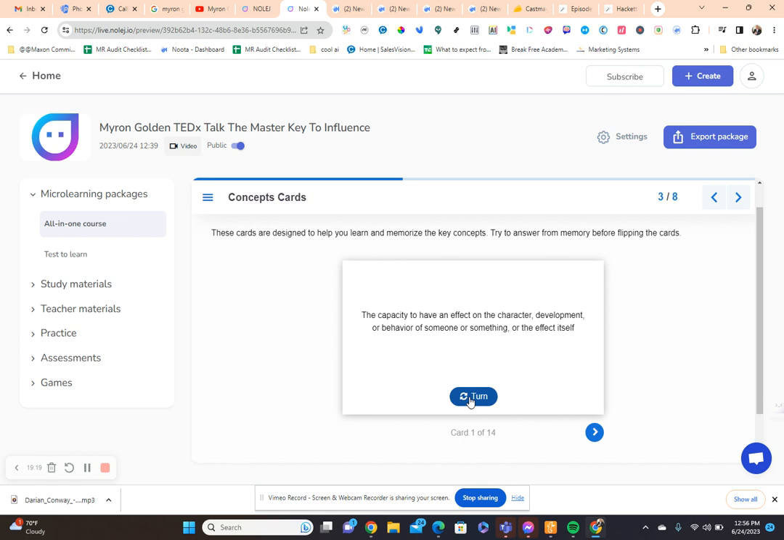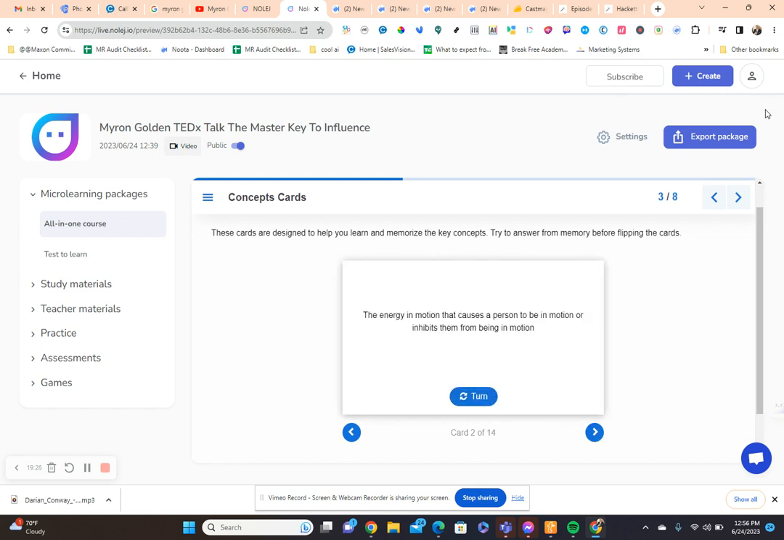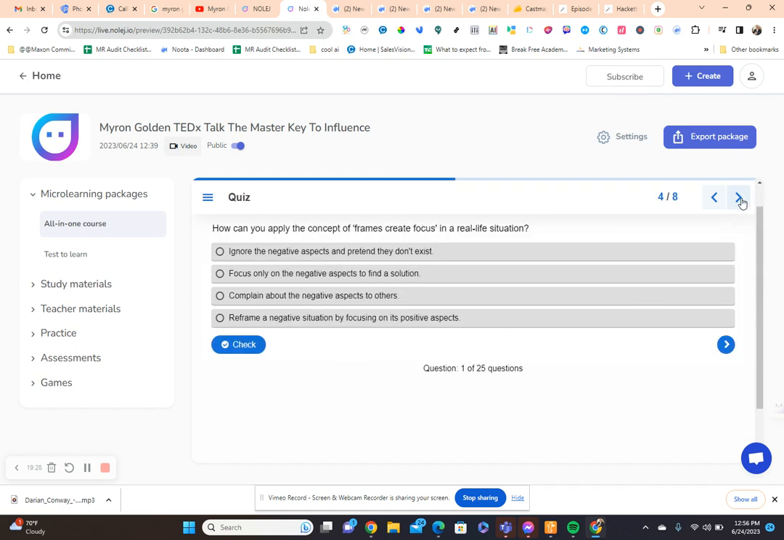Flip it over. Yeah. Boom. Here's another one. For feelings. Boom. I could definitely see this as a study guide. Here's a quiz. How can you apply the concept of frames, create focus in a real life situation? Let's see, ignore the negative speech and pretend they don't exist. Focus only on the negative to find a solution. Complain about the negative or reframe a negative by focusing. Probably this one. Click check.